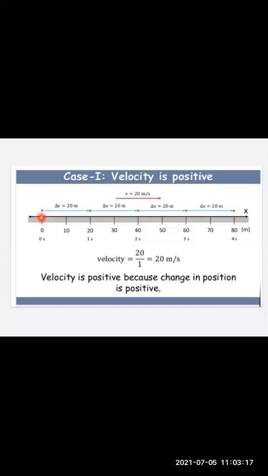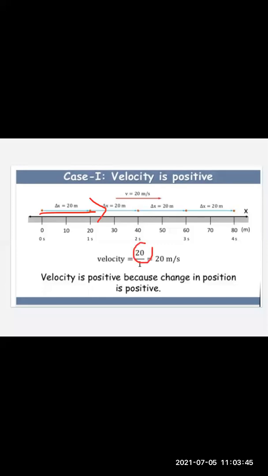After 1 second, the car traverses a distance of 20 meters. Definitely, it is traversing a distance in the forward direction. So velocity is the displacement, with direction, upon time.